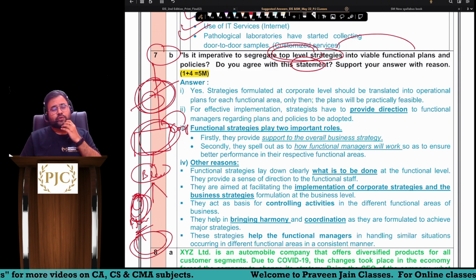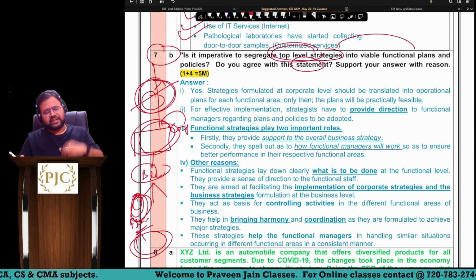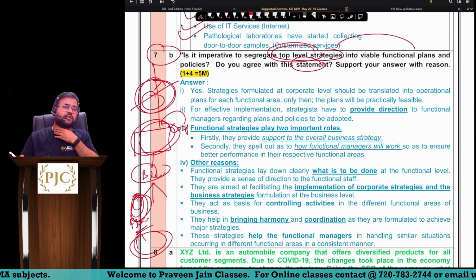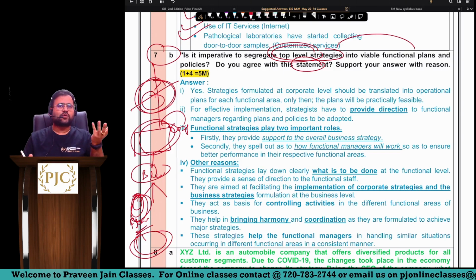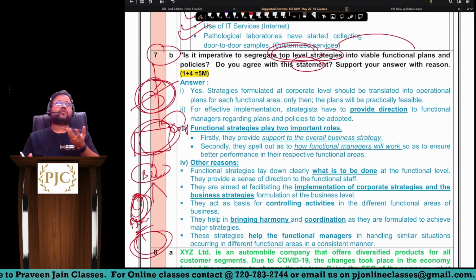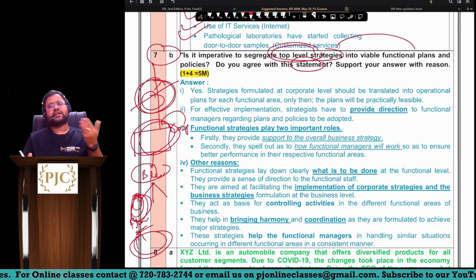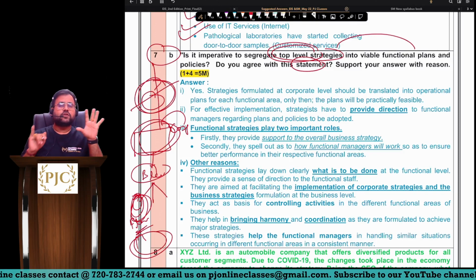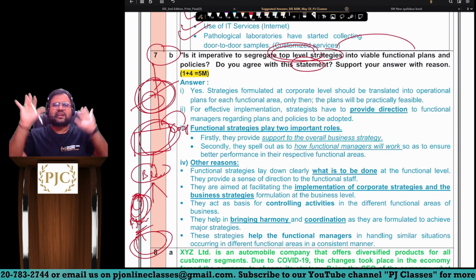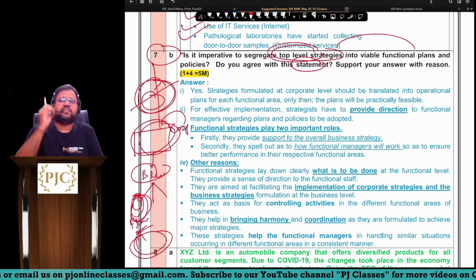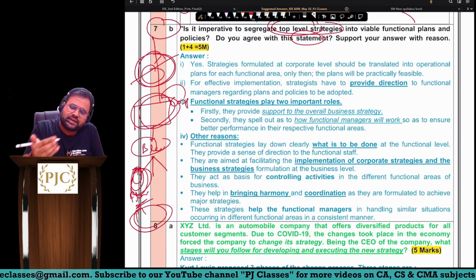So in the material, if you can recall, we have about 6 functional strategies which are discussed in chapter number 6, sir. Agreed. In the 6 functional strategies, marketing you have, production you have, HR you have, R&D you have, right? Then after that you have finance, and then logistics and SCM. So these are those 6 functional strategies which are discussed in our syllabus. But anyway, all that is not asked. Here the point is, do you agree with this statement that such breaking down is required? Answer is yes. So sir, here you can write the justification.